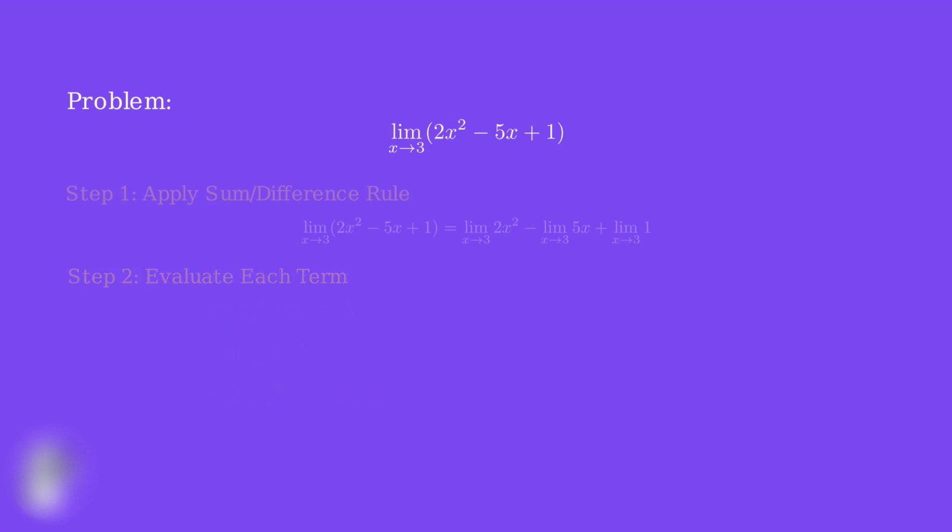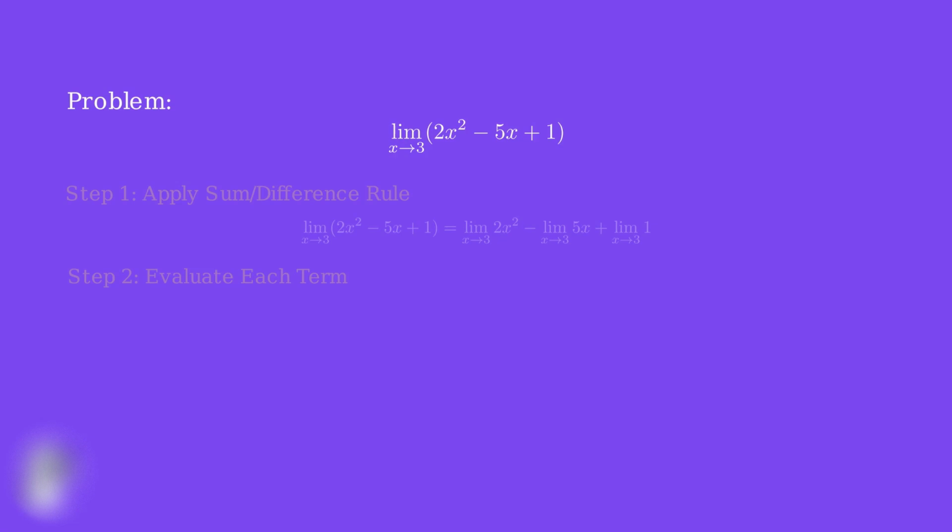Now let's evaluate the second term. For the second term, we have the limit of 5x as x approaches 3. Using the product rule, we factor out the constant 5, giving us 5 times the limit of x as x approaches 3. Again, by the identity rule, the limit of x as x approaches 3 is 3, so we get 5 times 3, which equals 15.